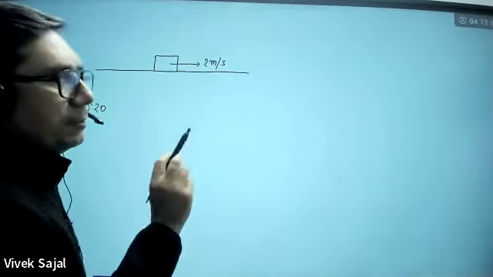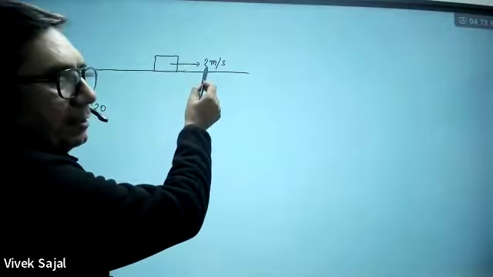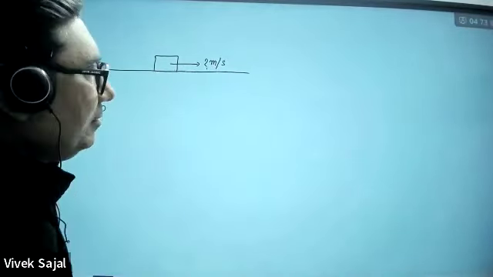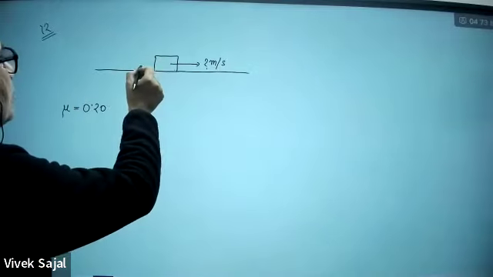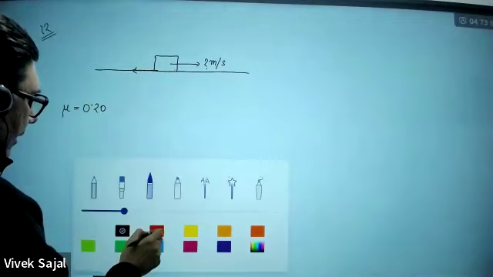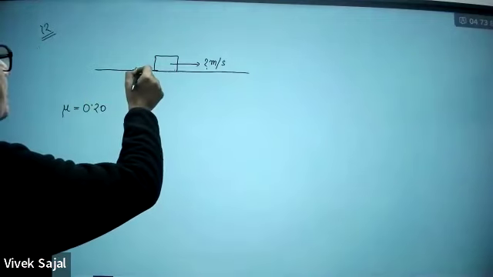Try to understand, if you want to maintain this constant velocity of 2 meter per second, then because it is moving on a rough surface, automatically a friction force is acting in the opposite direction.